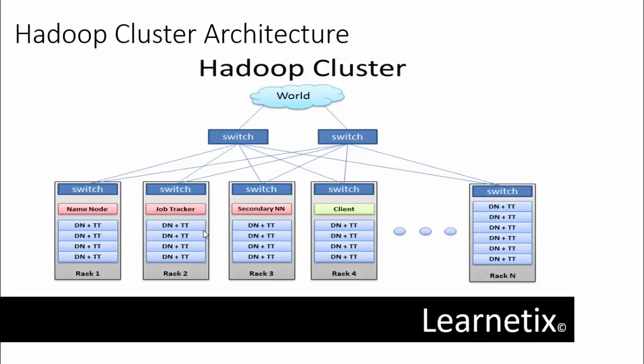The third advantage is adaptive and flexible: Hadoop is built keeping in mind that it will handle structured and unstructured data. The last one is highly available and fault tolerant: when a node fails, the Hadoop framework automatically fails over to another node.